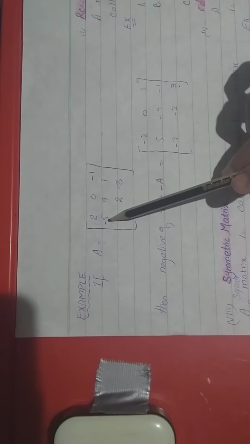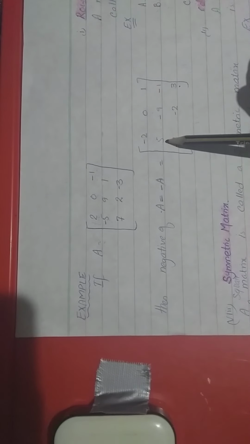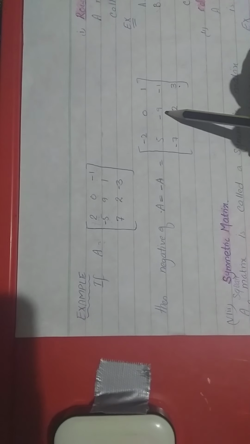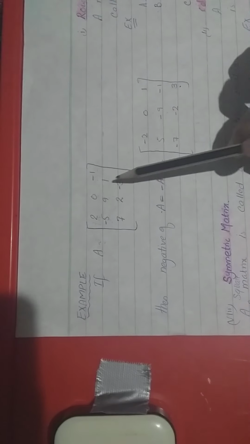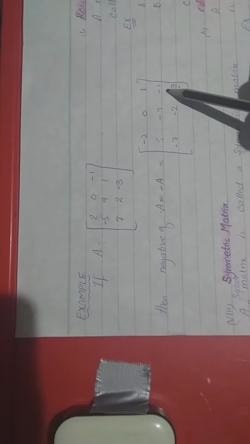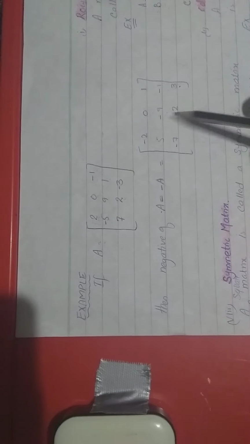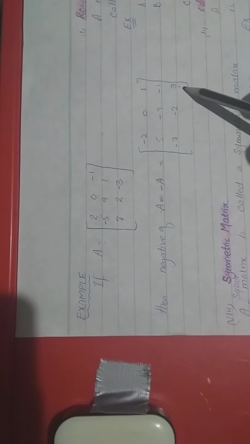Negative 1 will become positive 1. Negative 5 will become positive 5. Positive 9 will become negative 9. Okay, so you have to replace each by its opposite. Positive 1 will be replaced by negative 1. 7 will be replaced by negative 7. 2 will be replaced by negative 2. Negative 3 will be replaced by positive 3.